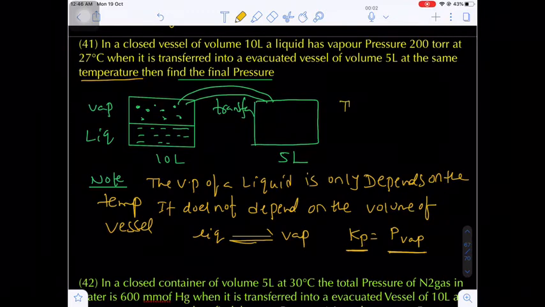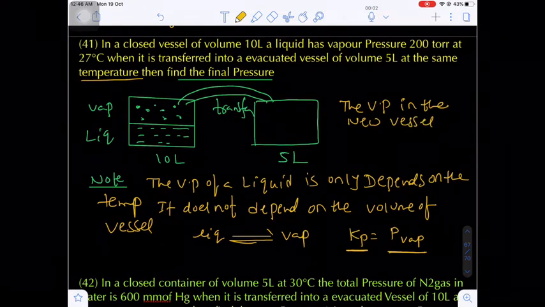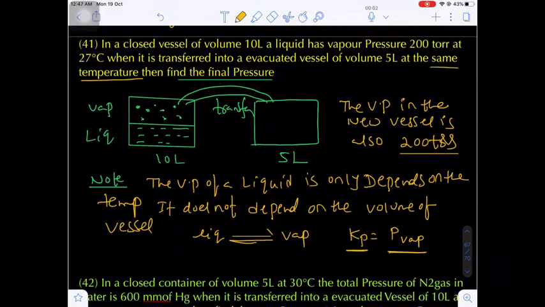The vapor pressure in the new container, that is the 5 liter vessel, is also 200 torr. This is very, very important. Are you getting my point? Whenever there is no change in the temperature, there will be no change in the vapor pressure.